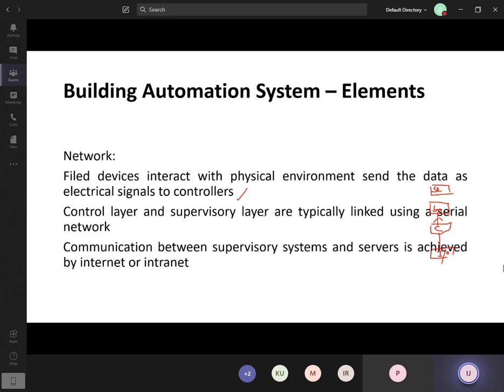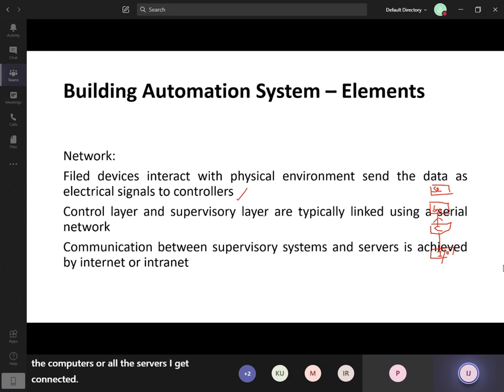Then communication between the supervisory system and the server system is achieved by internet or intranet. What is the difference between internet and intranet? No idea? Okay, you know what internet means, right? Internet means globally all the computers or all the servers are connected.